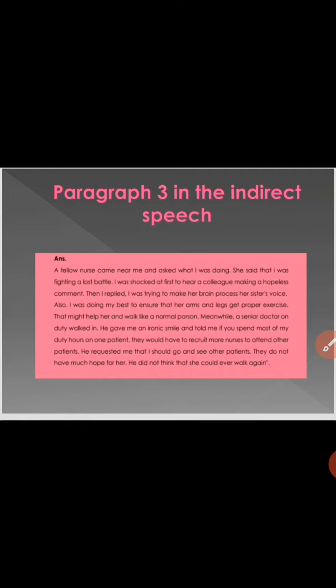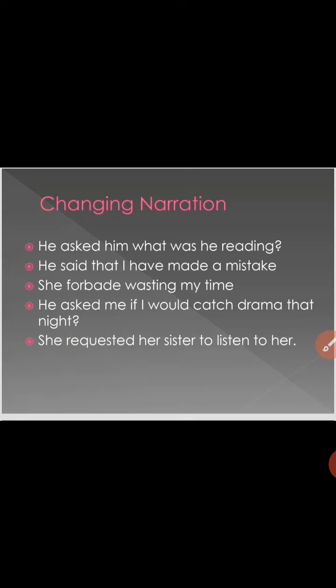Now here, exercise B of your book is to recapitulate the previous knowledge. Now we will recapitulate the previous knowledge, that is, what the rules are and how we can identify the tenses, what the rules are to change interrogative sentences, and what the rules are to change imperative sentences. These are some examples with which we can recapitulate the rules as well, and we can identify the tenses of the reported speech as well.